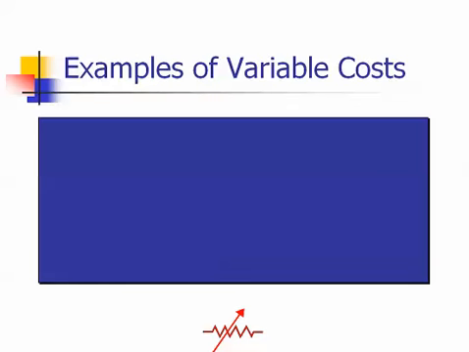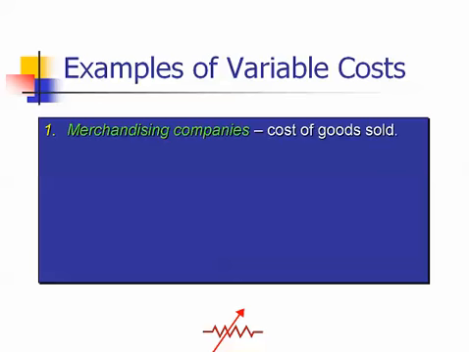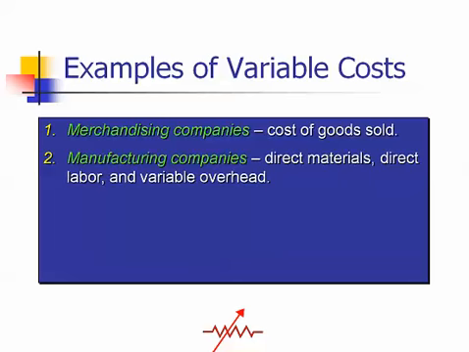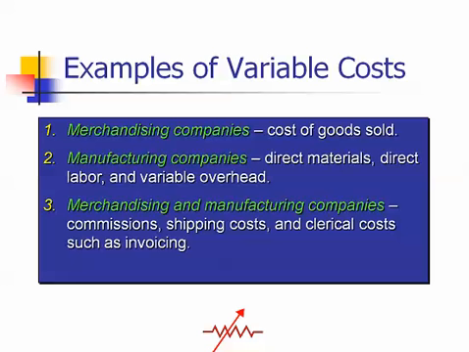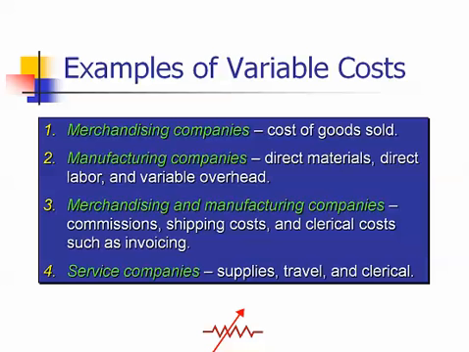Here are some examples of variable costs that we're likely to find in different types of businesses. For merchandising companies, cost of goods sold is a variable cost. For manufacturing companies, direct materials and direct labor are the primary variable costs, as well as variable manufacturing overhead. For merchandising and manufacturing companies, there are also period costs that will be variable in nature. These include sales commissions, shipping costs, and clerical costs such as invoicing. For service companies, the variable costs might include items such as supplies, travel, and clerical costs.